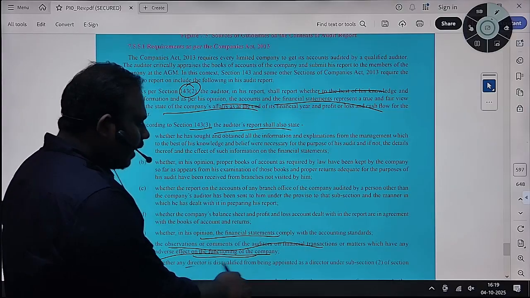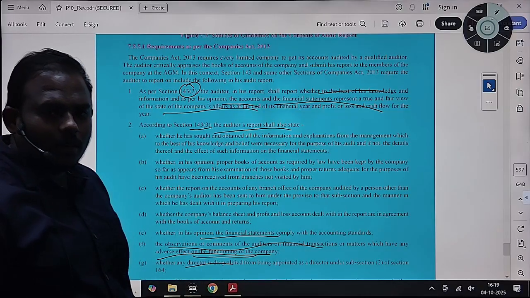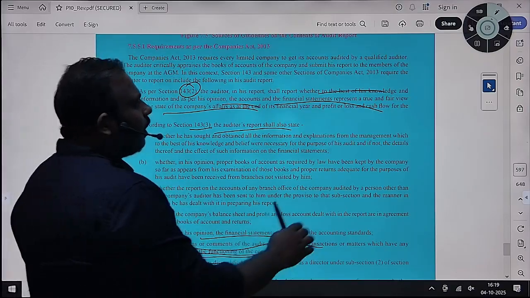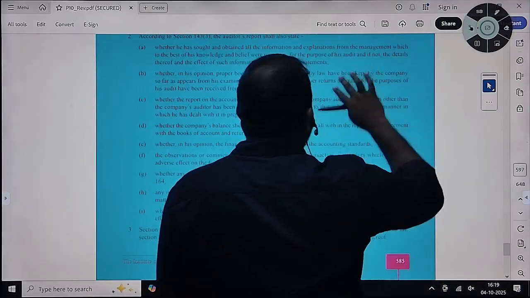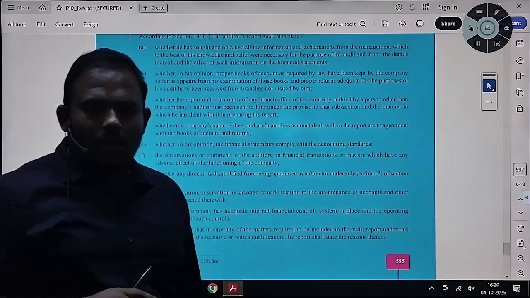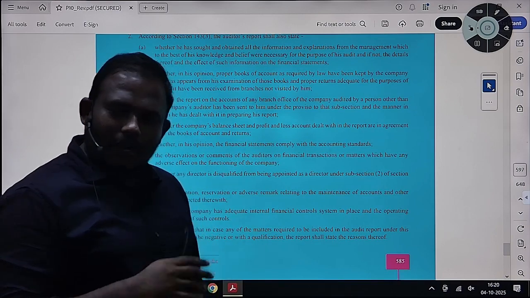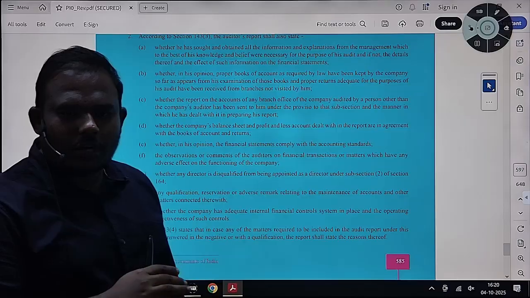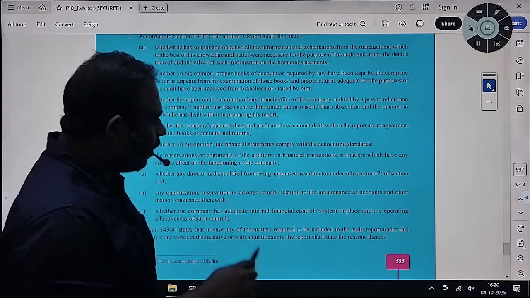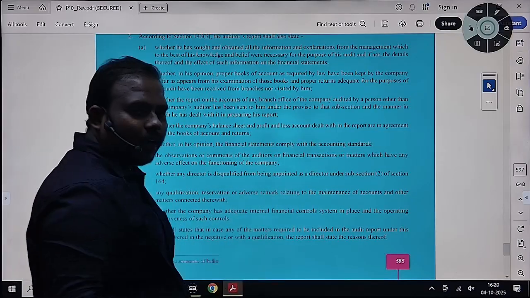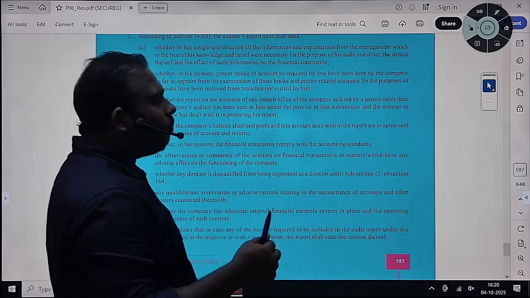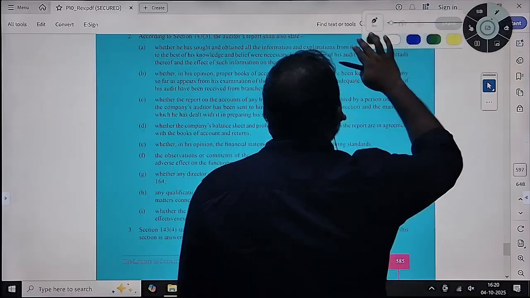And whether any directors are disqualified or not. If any person, as an auditor, is disqualified, you should resign from your office. Likewise, a director should resign. He should not continue if he is disqualified. If any director is disqualified and still continues, it is non-compliant with the provisions of the Companies Act.